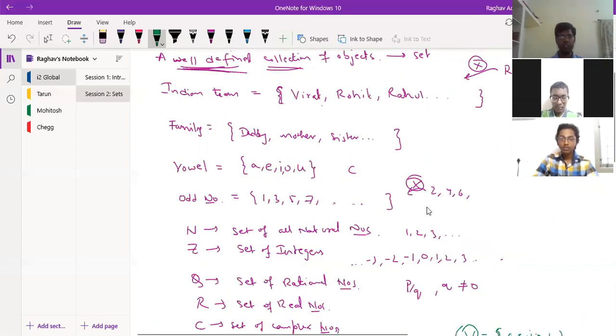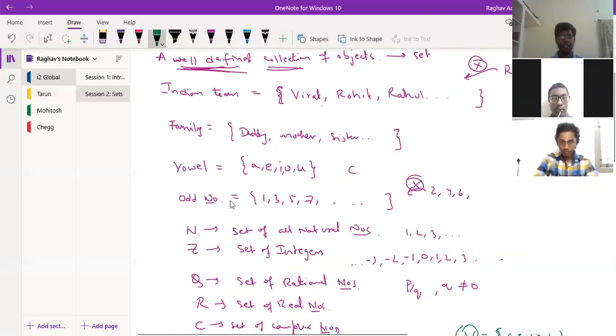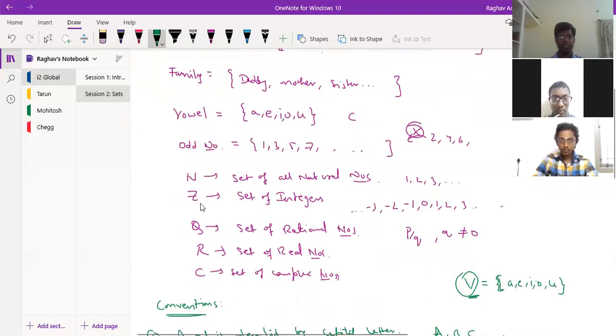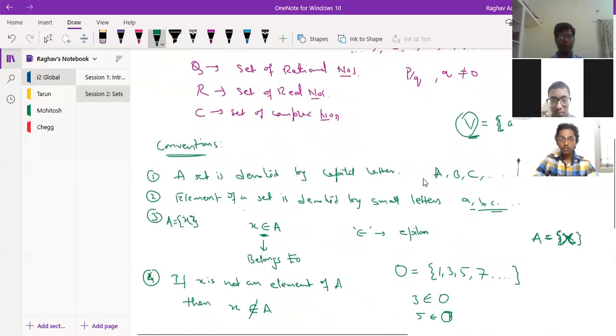Okay, so till now we have seen that a set is nothing but a well-defined collection of objects. Now, the collection has a common property, that is the definition of the objects. So that's how a set is defined. We saw different examples, vowels, odd numbers, Indian cricket team, like that. In mathematics, generally we deal with sets like natural numbers, integers, rational numbers. So the general convention is a set is denoted by a capital letter. The element of a set is denoted by small letters. And if x is an element of A, then we denote it as x belongs to A.